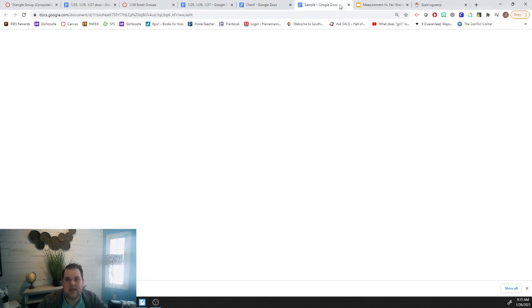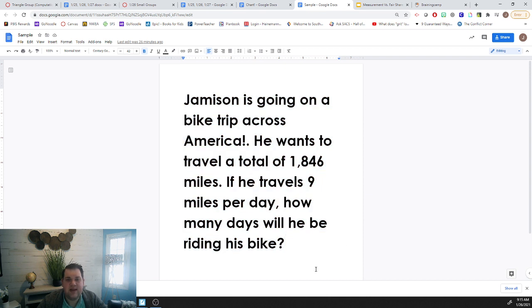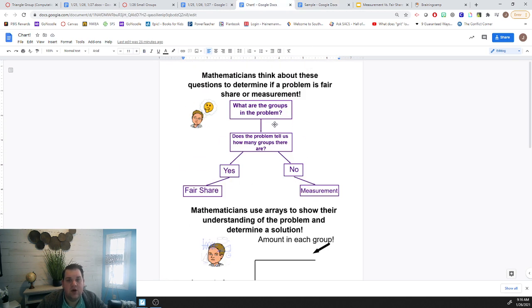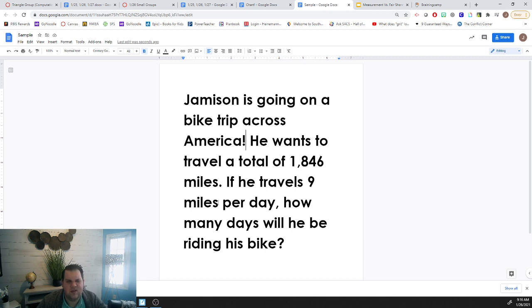We're going to look at this sample first. And it says Jameson is going on a bike trip across America. He wants to travel a total of 1,846 miles. If he travels 9 miles per day, how many days will he be riding his bike? So as we think about this problem, let's go back to the chart. What are the groups? Go ahead and enter that into PlayPosit. What are the groups for this problem?